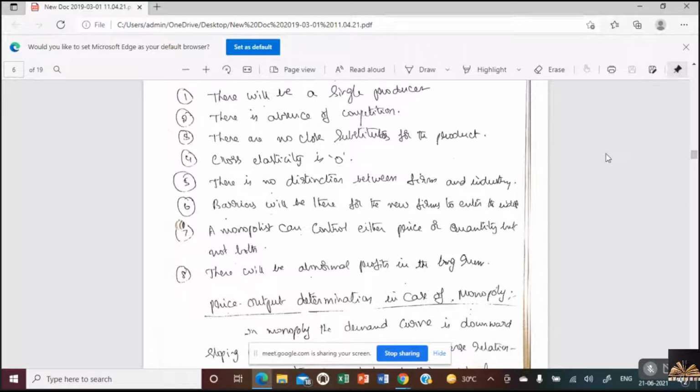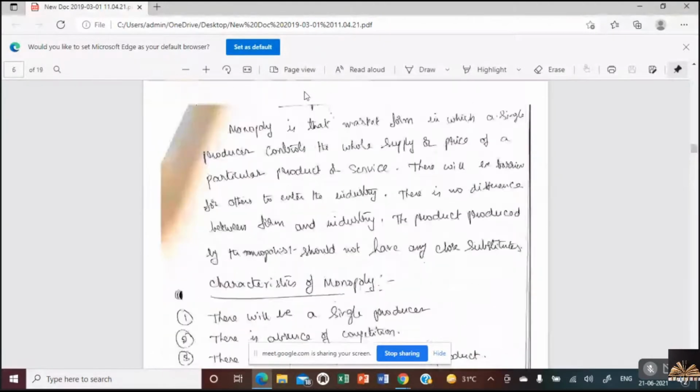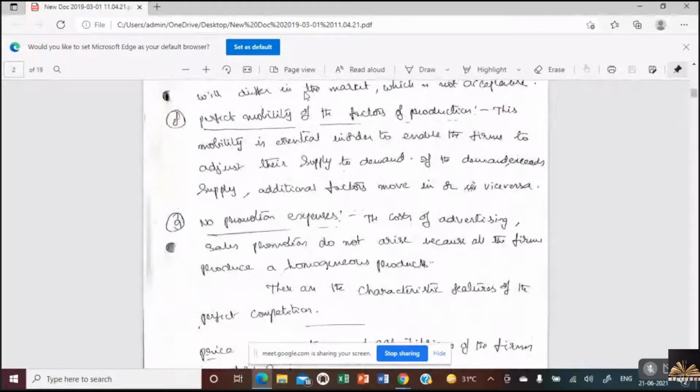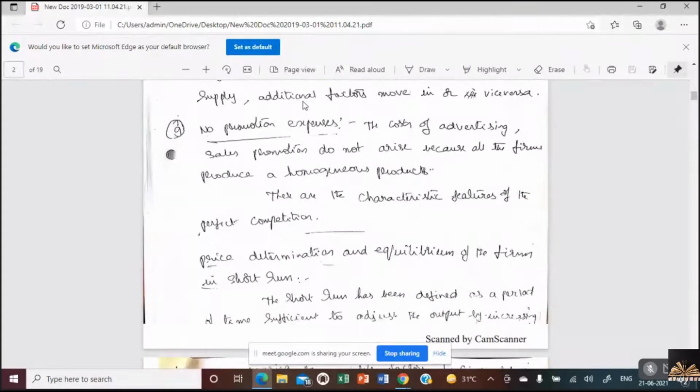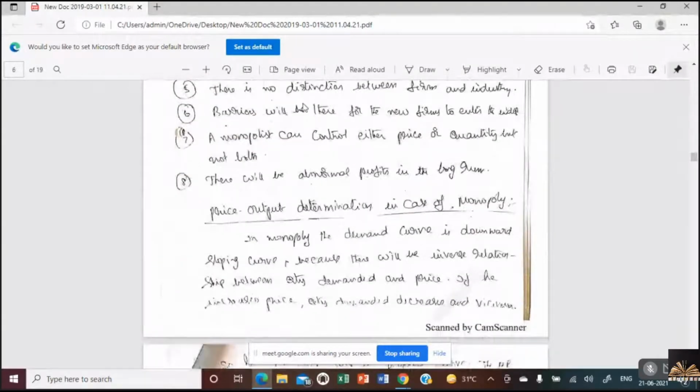8 points. So you need to write the definition of monopoly. If you are asked for features, write 8 features. These features need to be written as side headings and then explained. They are not the main points. Just write the same way I showed you here, like how we have written for monopolistic competition. Like this you have to write and then explain in detail each side heading of the feature. And the price and output determination is good in these notes rather than the textbook. So these are the features of monopoly.